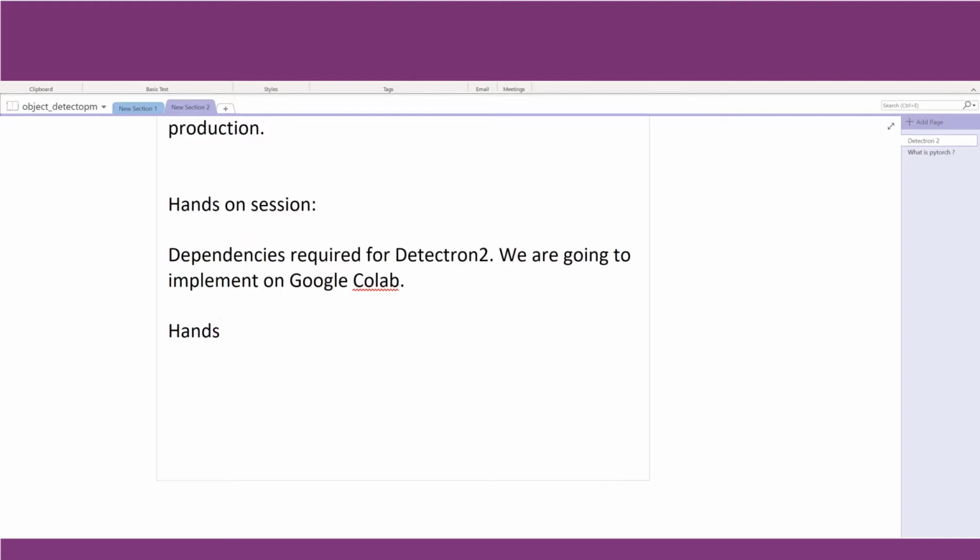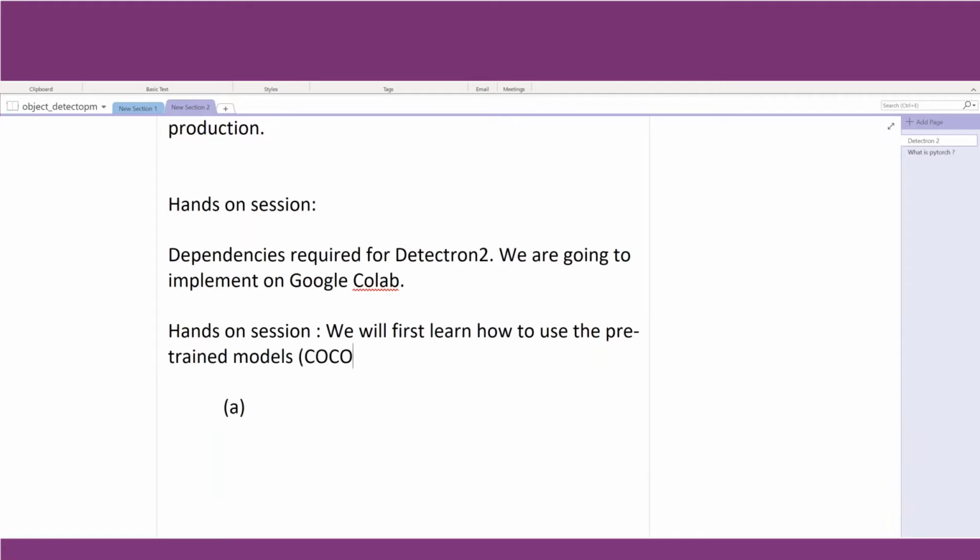Also, in this hands-on session, we will first learn how to use the pre-trained models. We will use the pre-trained models on the COCO dataset, one implementation being Mask RCNN, which is quite opted for.